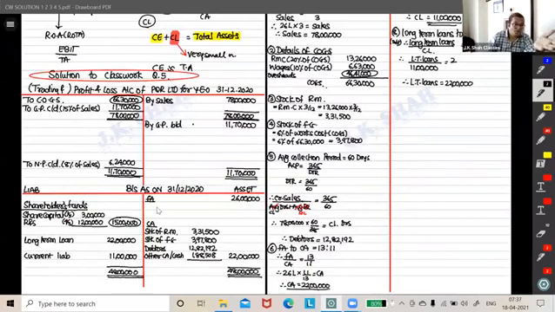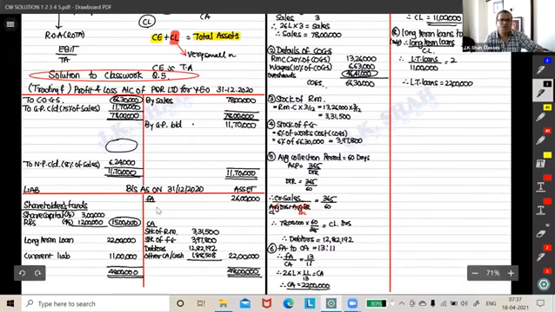What about this P&L now? Nothing is given, guys. So what to do? Write all this as what? Other expenses. Or you can just write expenses. That's it. P&L debit side. 11,70,000 minus 546. That's it.